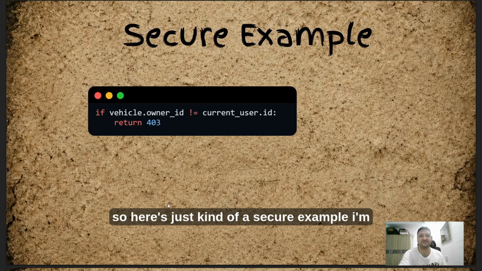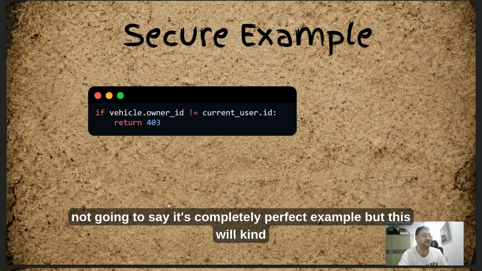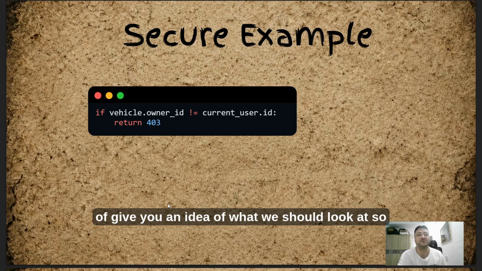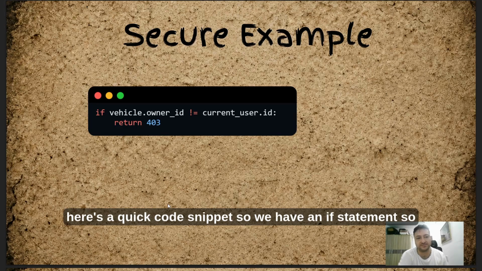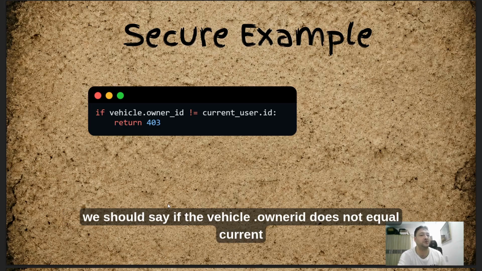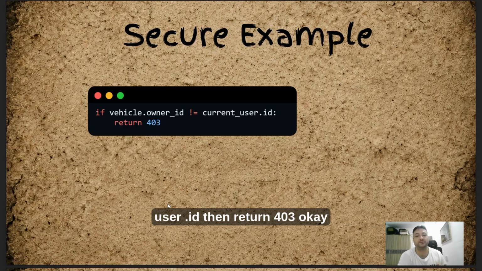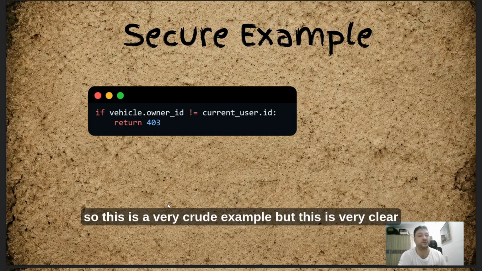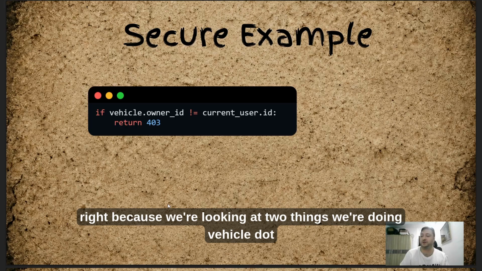So here's a secure example. I'm not going to say it's a completely perfect example, but it will give you an idea of what we should look at. Here's a quick code snippet with an if statement: if vehicle.ownerID does not equal currentUser.id, then return 403. This is a very crude example, but it is very clear, because we're looking at two things.